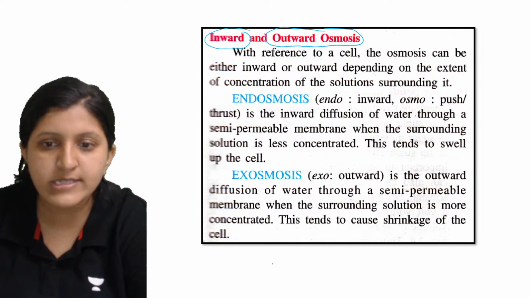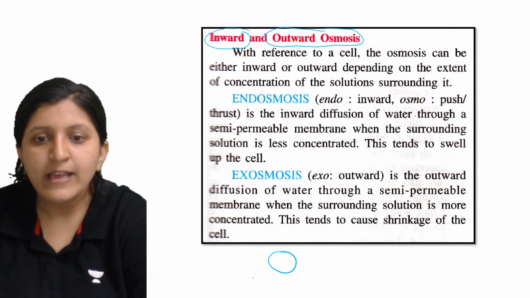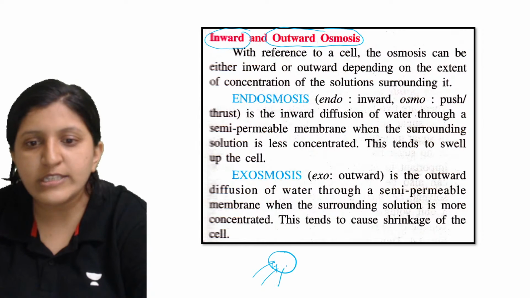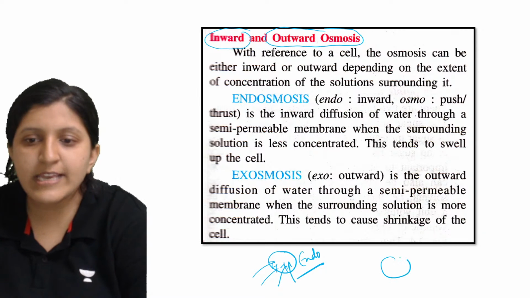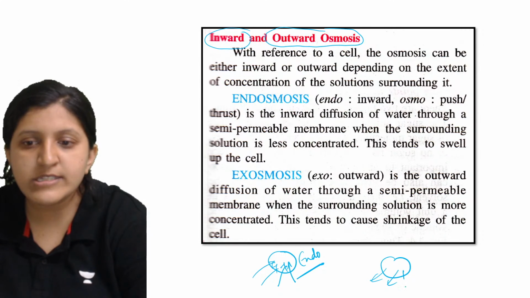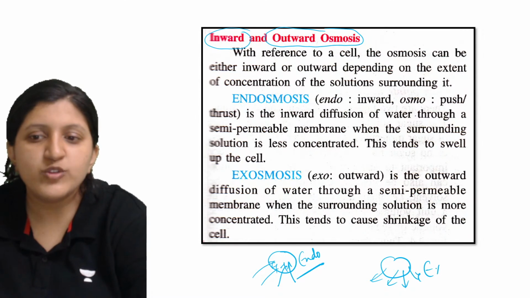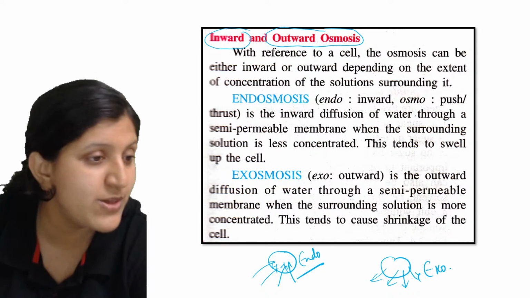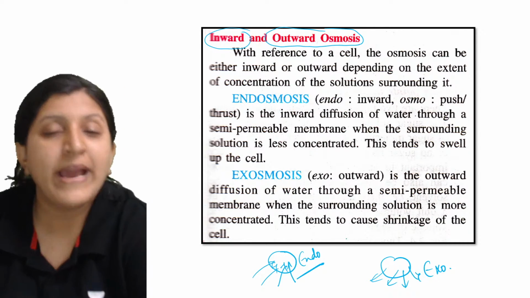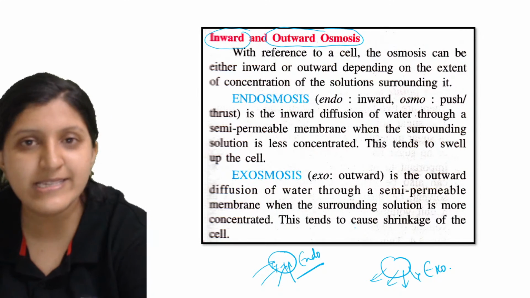So now here is the cell. Okay, so in this case the water is moving inside, so this we call endosmosis. Okay, so let's say here is the cell and the water starts to move outside, so that we call exosmosis. So what is the condition, why is there water moving in or why is there water moving out? Why is this happening?